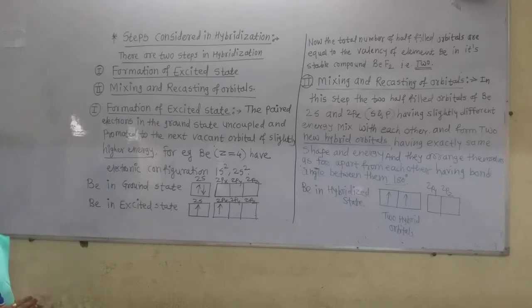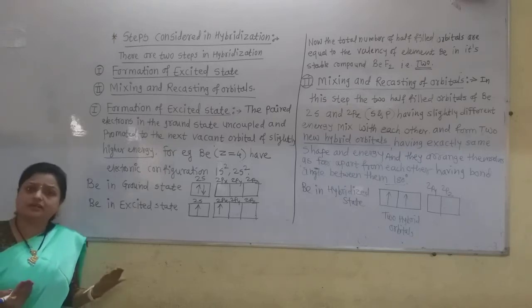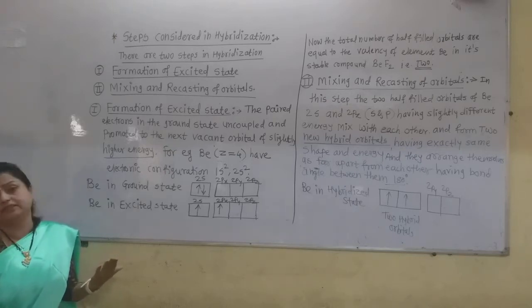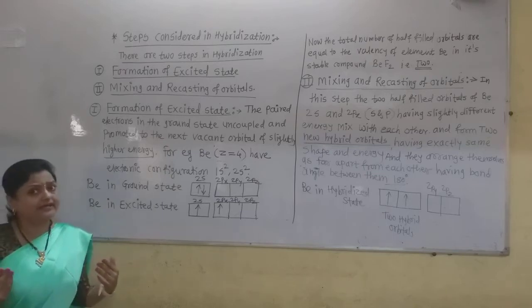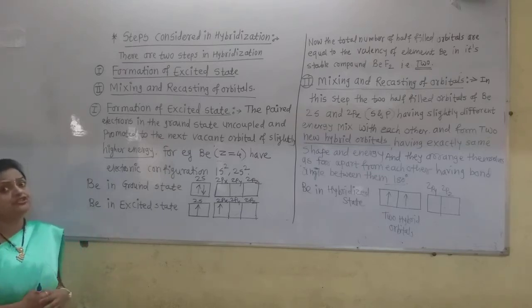There is coupling of the electrons: one spins in the clockwise direction and the other spins in the anti-clockwise direction. We already saw that in the atomic structure chapter.